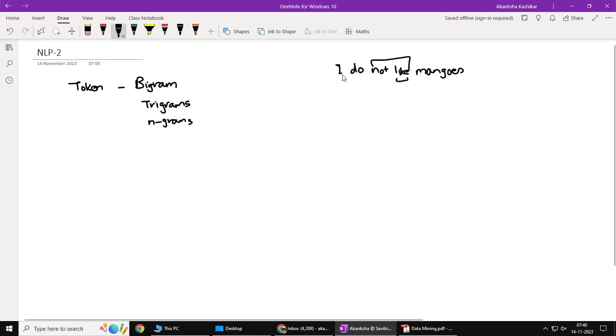So for this sentence, the bigrams will be "I do" as the first bigram, "do not" as the second bigram, "not like" as the third bigram, and "like mangoes" as the fourth bigram. So for a sentence with 5 words, I will have 4 bigrams. Trigrams will be "I do not" as the first trigram, "do not like" as the second trigram, and "not like mangoes" as the third trigram. In this way, we can analyze multiple words together by considering them as tokens.